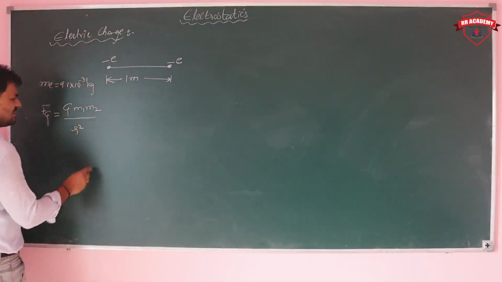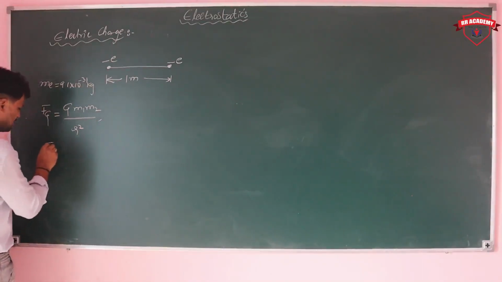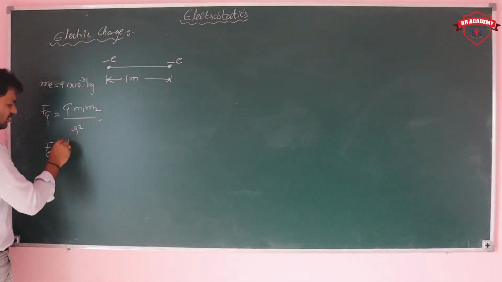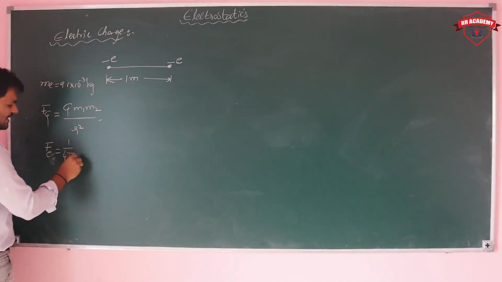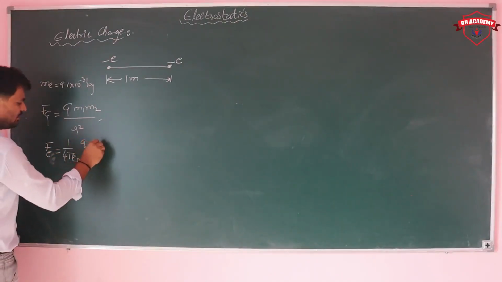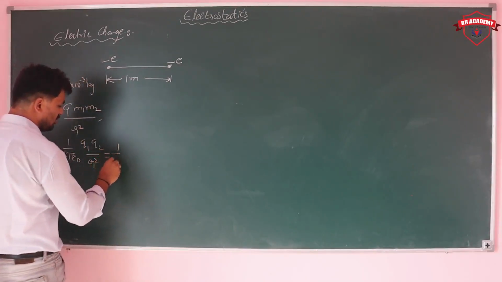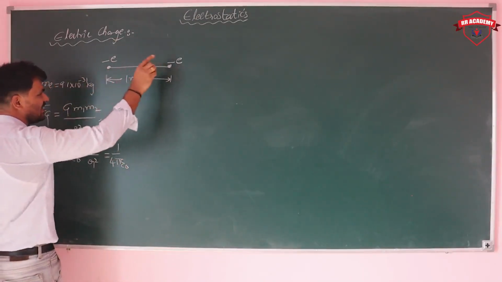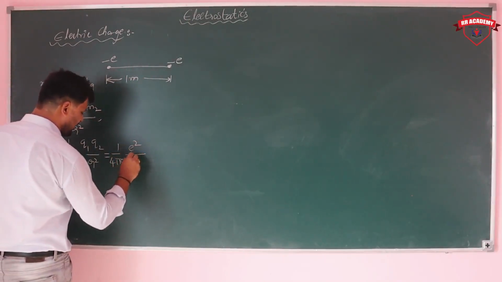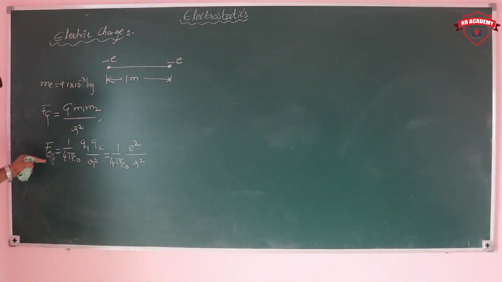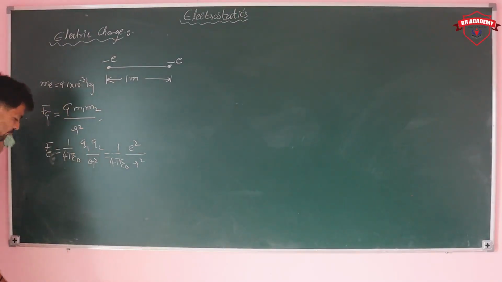And I'm taking at the same time electrostatic force also. Electrostatic force is equal to, according to the Coulomb's law, we are writing 1 by 4 pi epsilon naught q1 q2 upon r square. Here what is the charges? e we are considering e square upon r square. Just try to divide both, or try to equate both, whatever you can do.